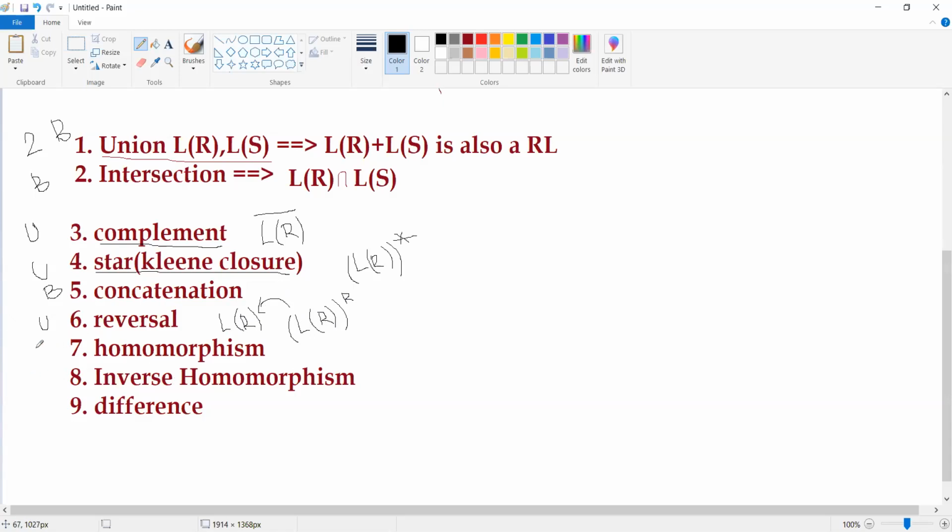Homomorphism and inverse homomorphism are also unary operations, but the difference is going to be a binary operation.